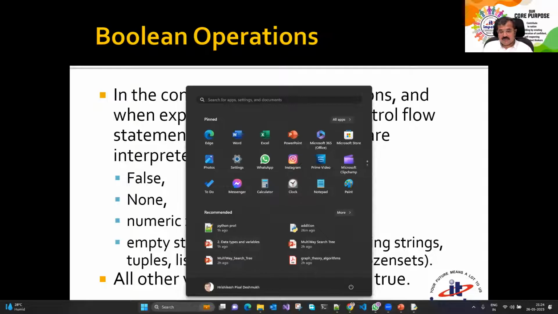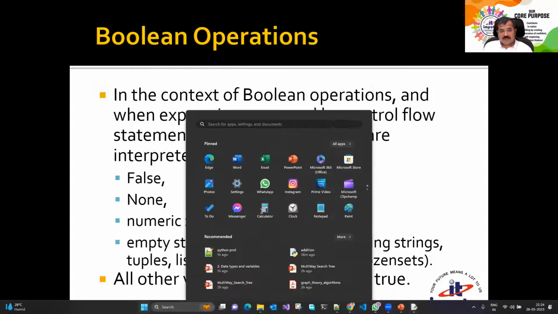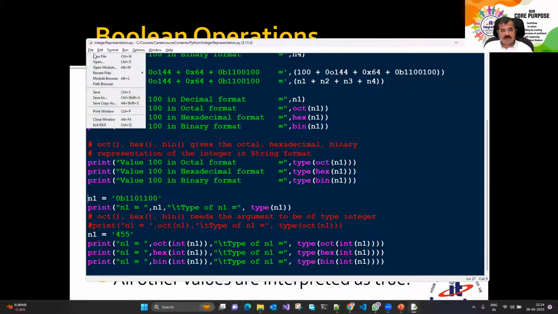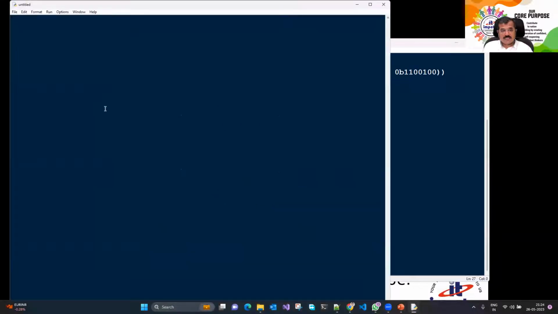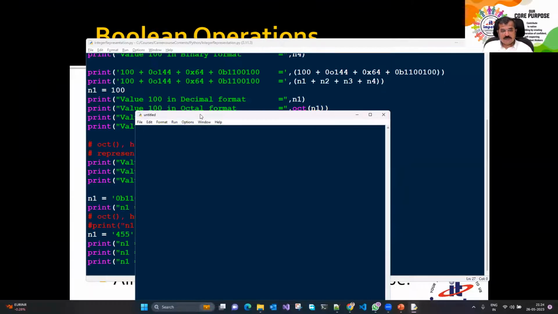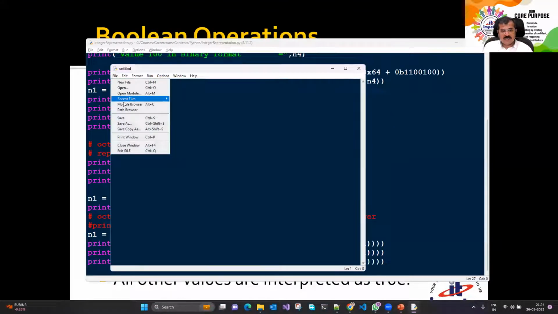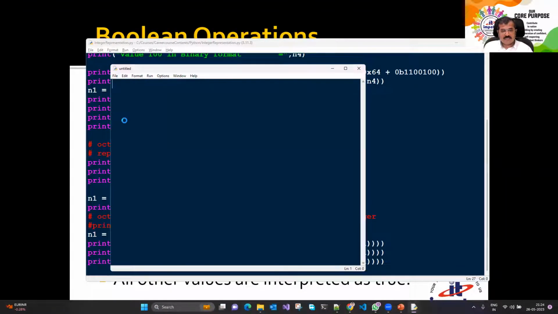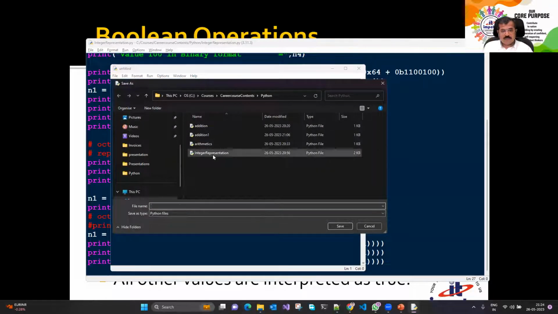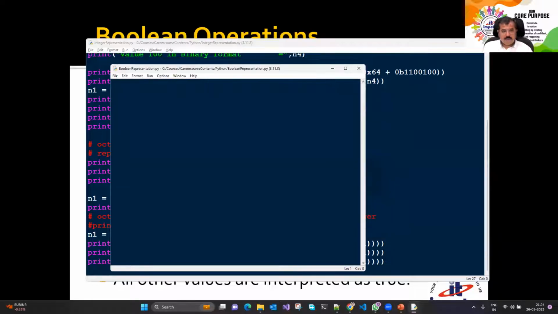So let's have an example for Boolean type. Here we are. We saw this integer. Now let's go with Boolean. So I'll save this file first. I'll say file, save. I'll name it Boolean representation.